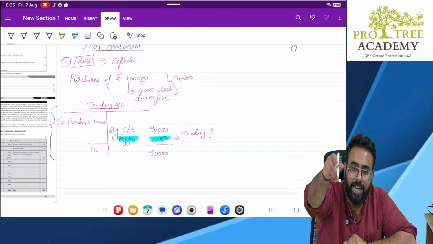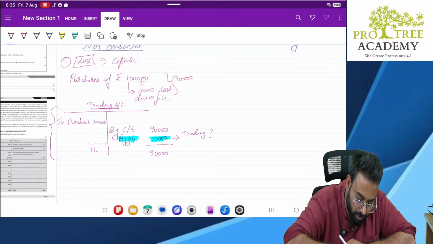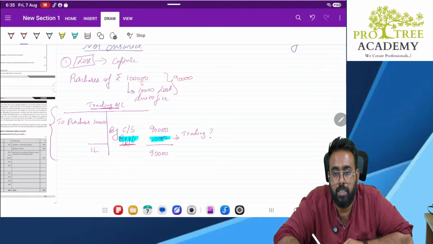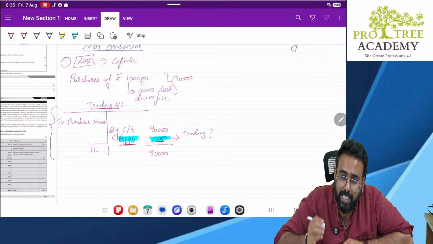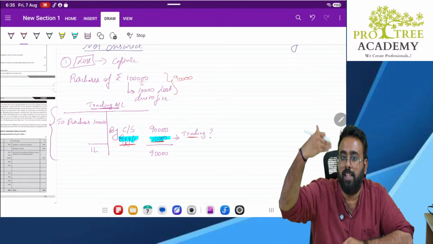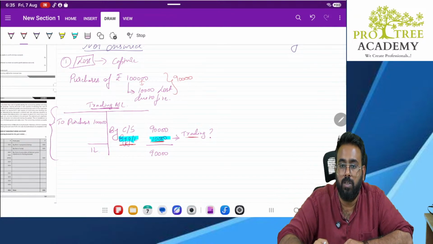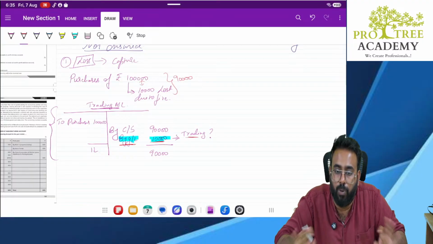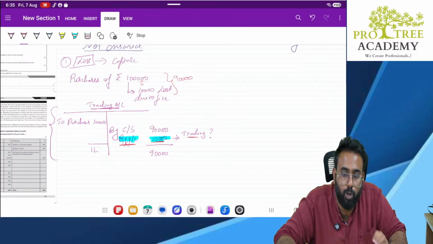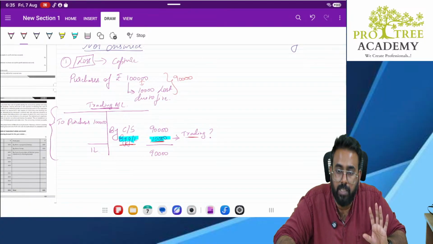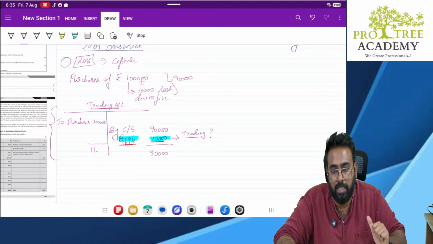But now your trading account is capturing a gross loss. But is this loss relating to trading? Have you tried to sell the goods and made a loss? Or have you tried to purchase the goods and made a loss? No. You have neither sold the goods and made a loss, nor purchased the goods and made a loss. Sir, then when can there be loss in trading account?